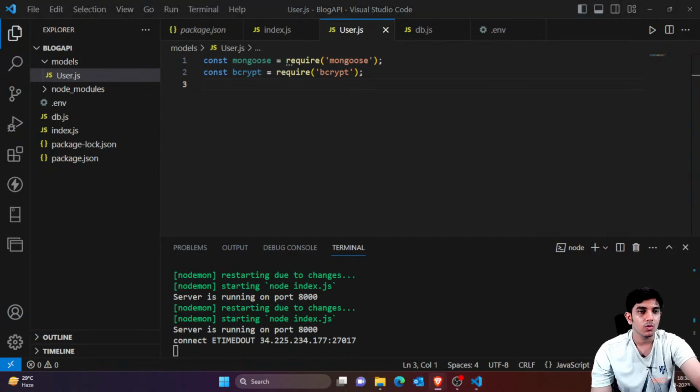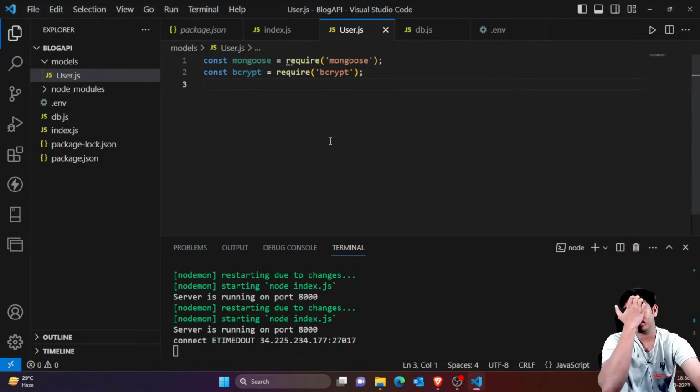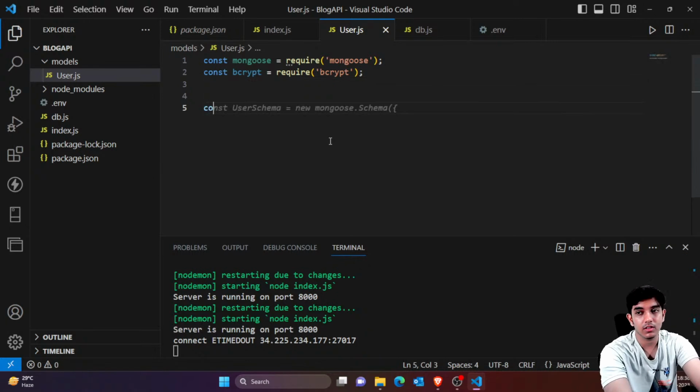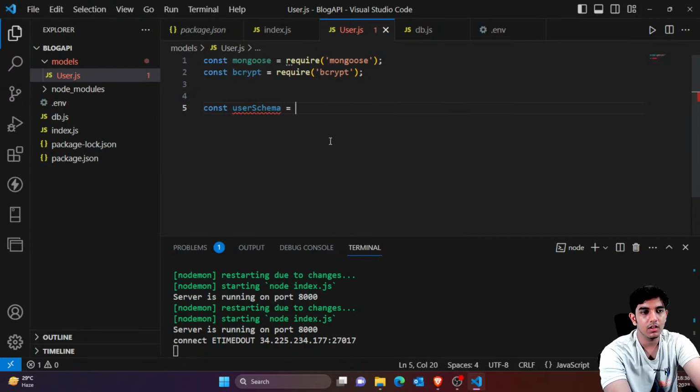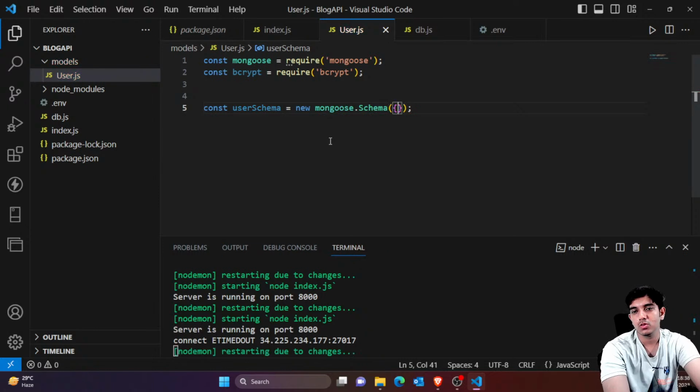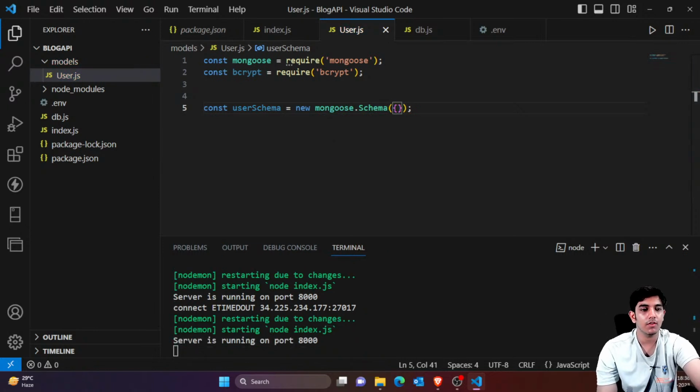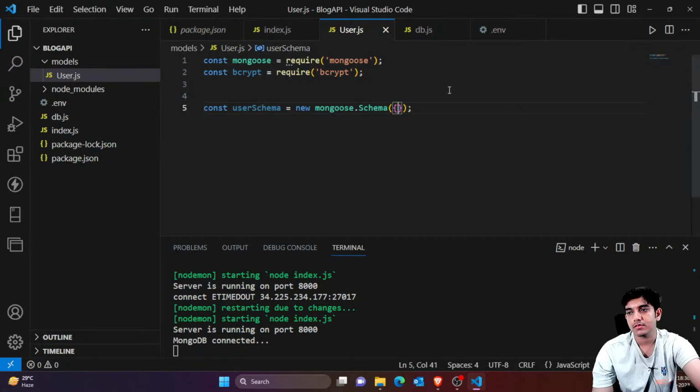Now let's continue. I would be using the same things here, but if you feel things are really fast and you're not able to understand anything, you can watch those videos because I have explained things properly there. Here I have to just specify the user schema. So let's say const userSchema equals new mongoose.Schema. In the mongoose schema, we would be having three parameters: first is username, then email, then password.